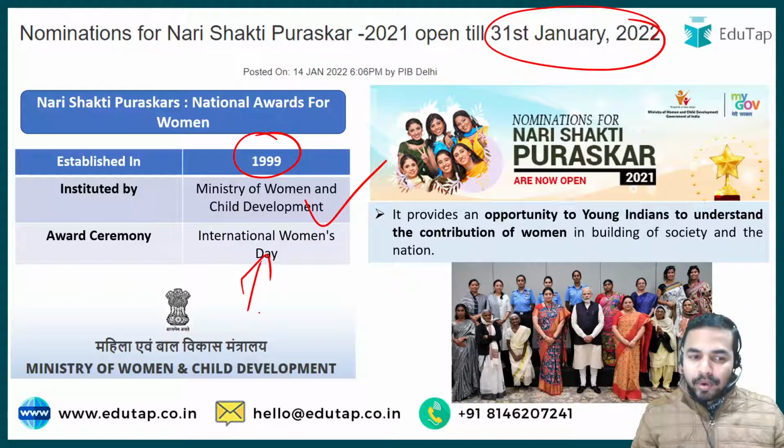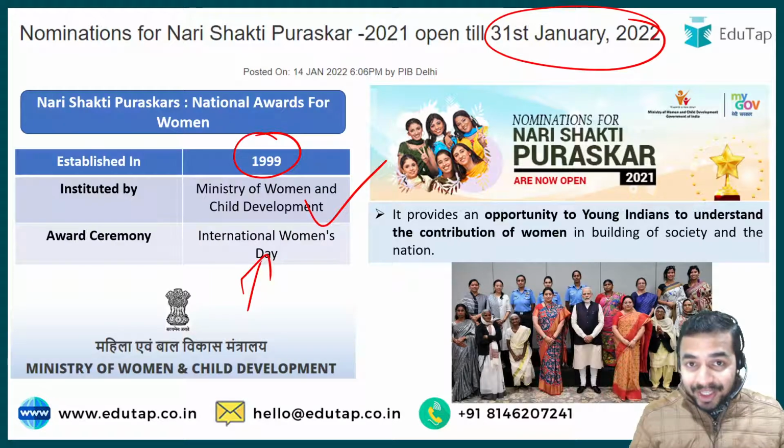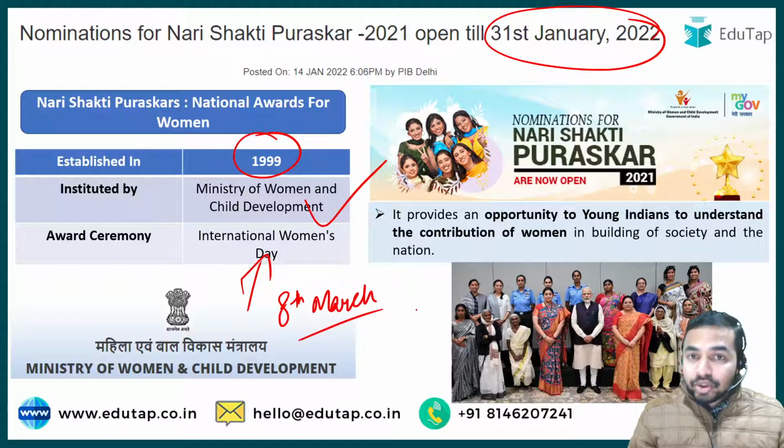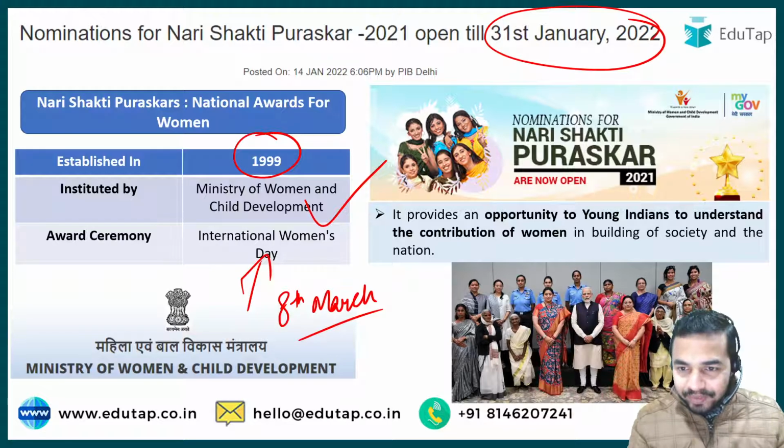You are also required to remember the day, which is celebrated on 8th of March every year. So kindly note down the date.